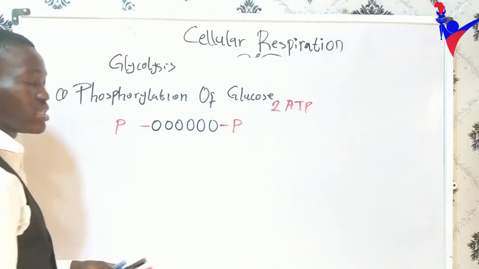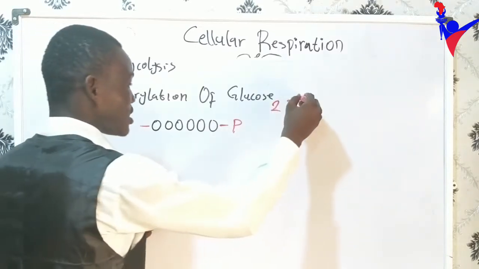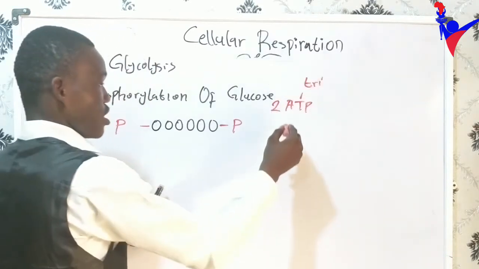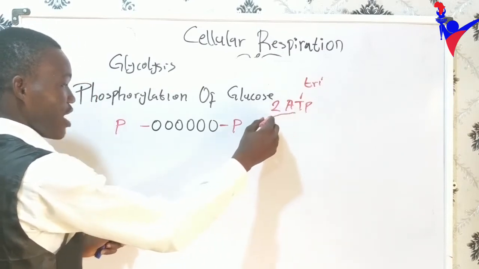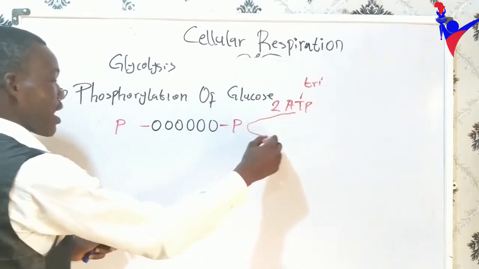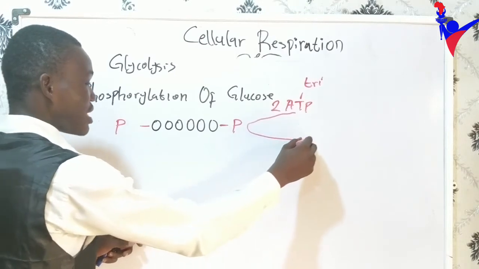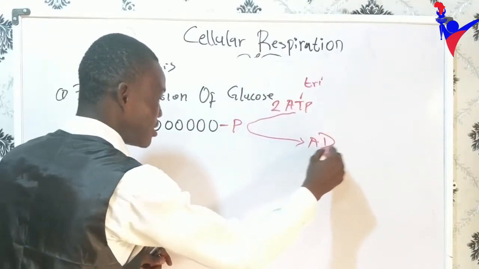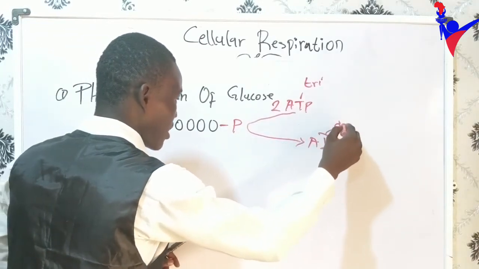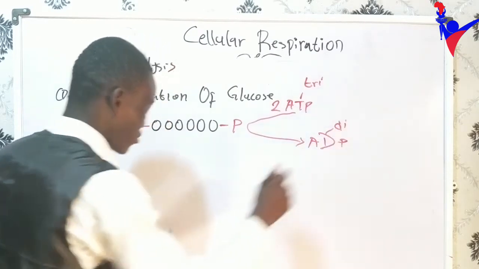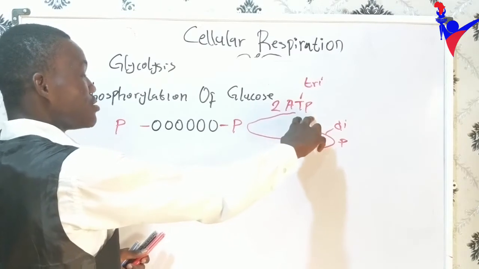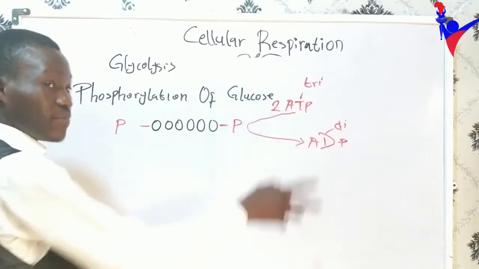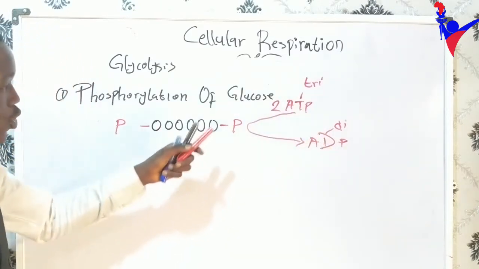If we remove 1 phosphate group from ATP, don't forget this was adenosine triphosphate, and we bring it down here, we are going to get ADP, adenosine diphosphate. So we'll be losing the phosphate group from the ATP, and this is where I said we are borrowing.